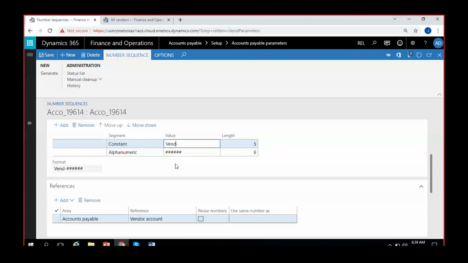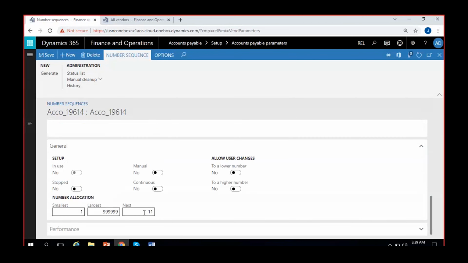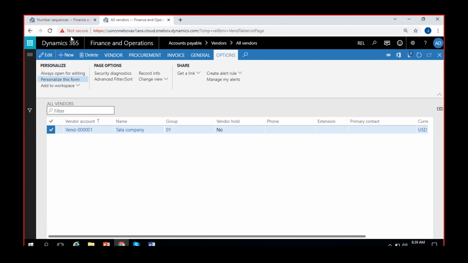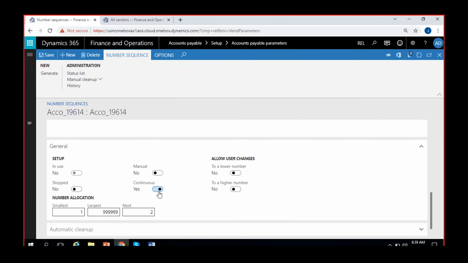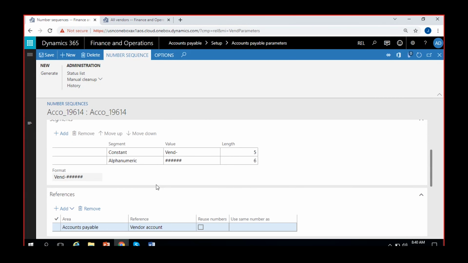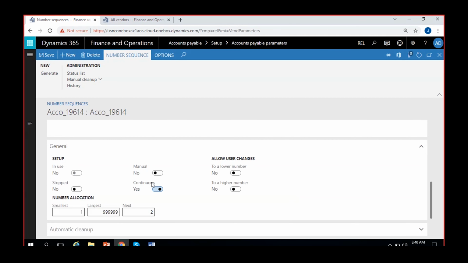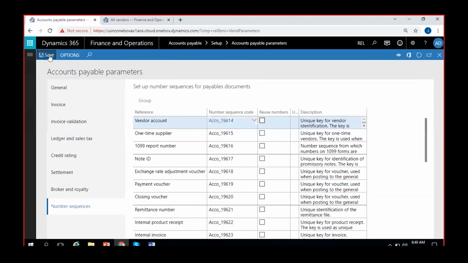Now you can give it the same vendor 000001. You can give the next number as 2 because 1 is already there, right? We have already manually named it as 1, so you can give it as 2. Suppose if you don't select continuous, if you select manual here, you can manually give the number. So I'll show you that one as well. For now I'm saving this one. I gave this format as vendor on 6 digits and then I gave next number as 2 on continuous. Okay, I'll just go back and save it here in the parameters.